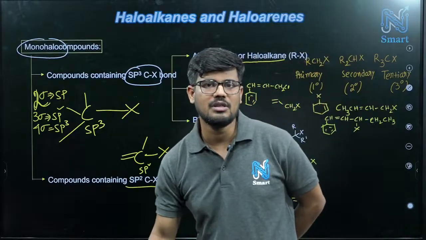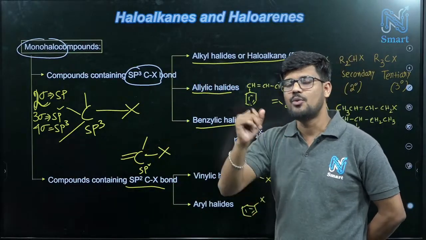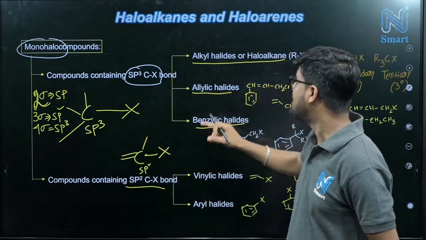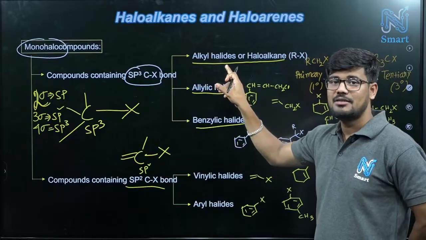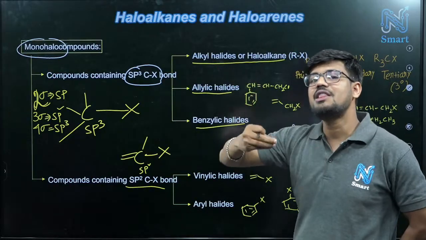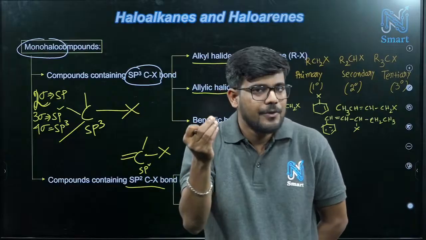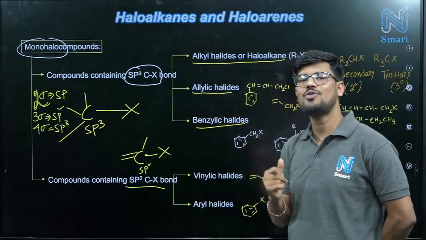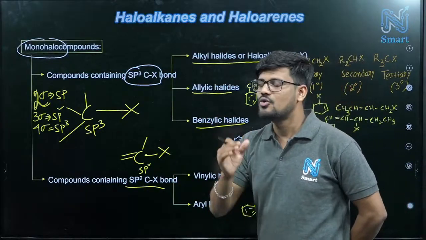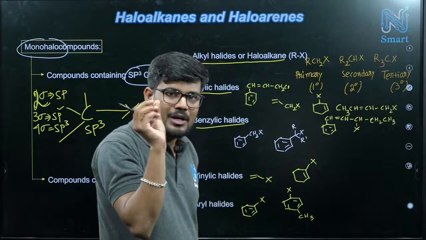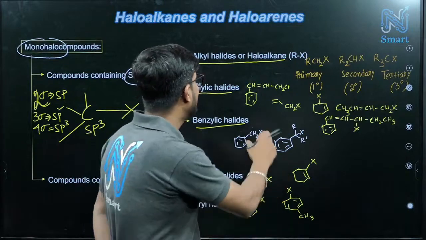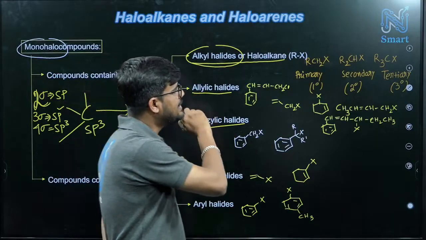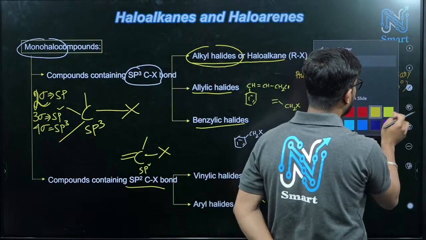These are very, very important classifications, because in organic chemistry, whenever we have some reaction, sometimes in the question they will mention alkyl halide. That means the question gives a general name. So if you have no idea what kind of structure it is having, how can you solve that type of question, right? So you must have the proper idea of what structure is behind the name. Here look, alkyl halide or haloalkane.